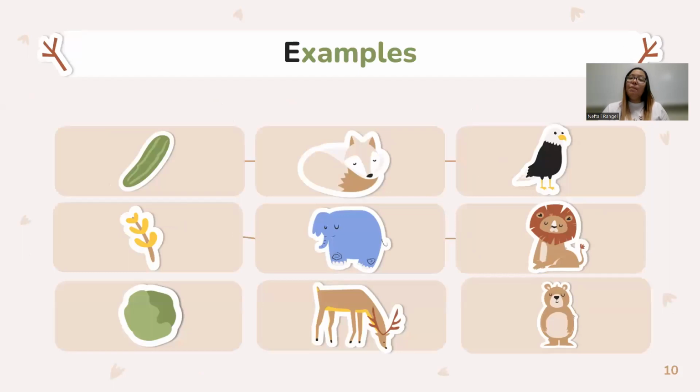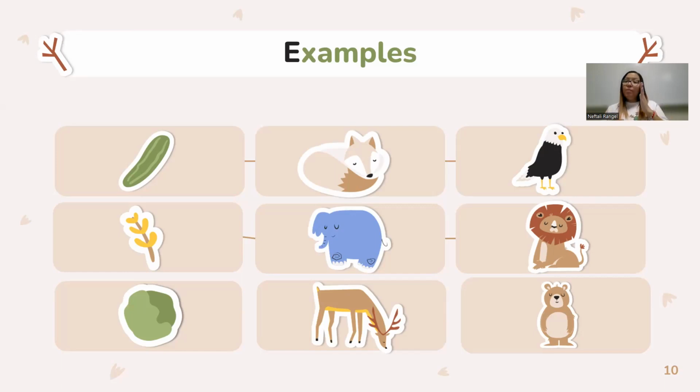Now, some examples of our food chains here. It starts off with a cucumber. So we have a cucumber first, and then the fox eats the cucumber. And then the eagle eats the fox. So we have a chain of ways things go.